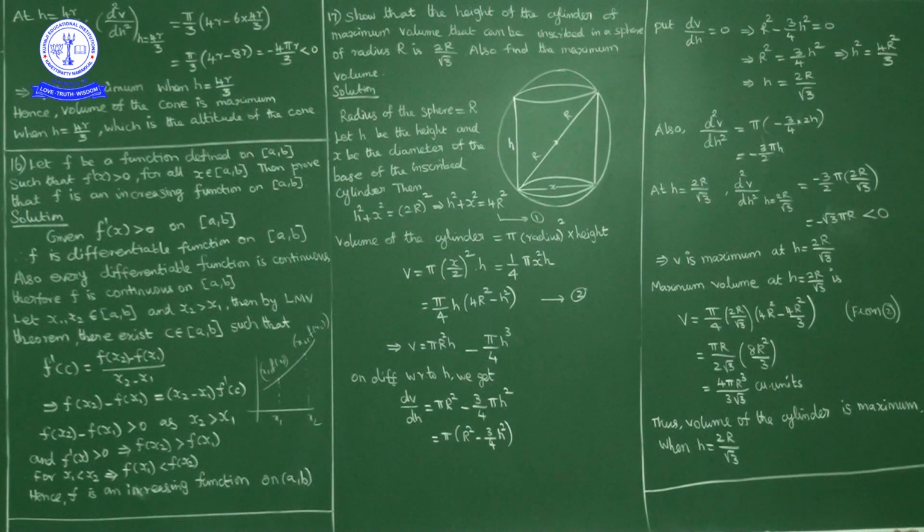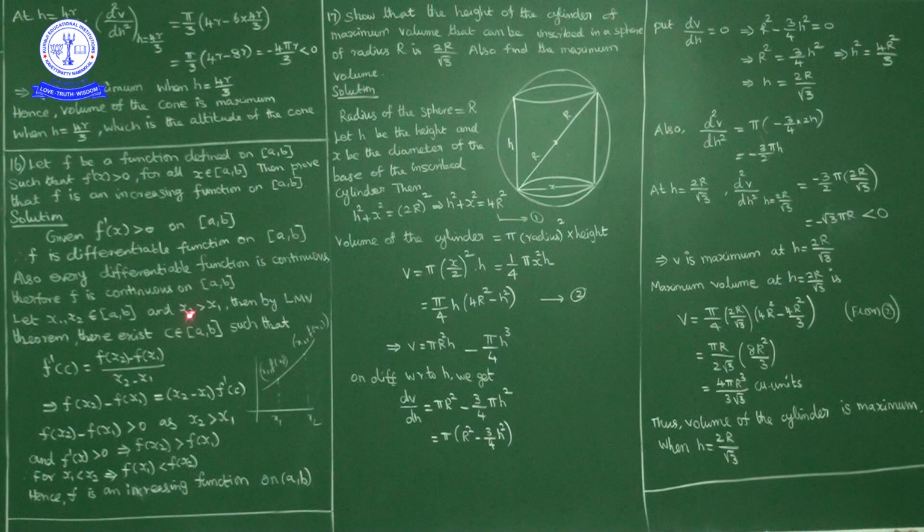Now as f is a continuous function on closed interval [a, b], I will consider two points x1 and x2 in closed interval [a, b] such that x1 is less than x2. Now by Lagrange's mean value theorem, there exists a point c belonging to closed interval [a, b] such that f'(c) equals (f(x2) minus f(x1)) upon (x2 minus x1).